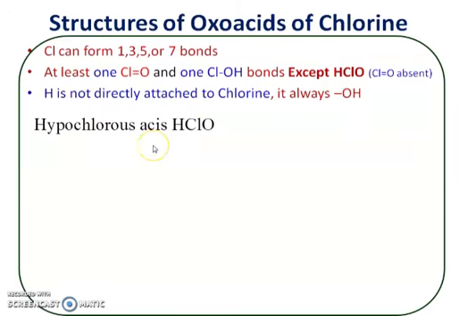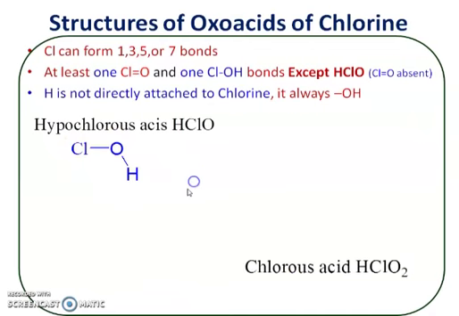We will discuss the structures of some oxoacids, examples of structures of oxoacids of chlorine. The first example is hypochlorous acid, HClO. This is a simple compound. Chlorine is attached to OH, and this Cl-O-H bond is not linear, it is angular. So this is an angular molecule.